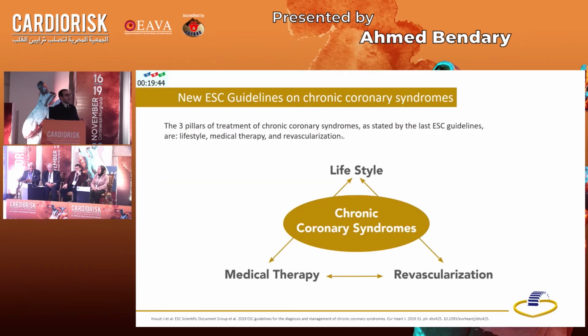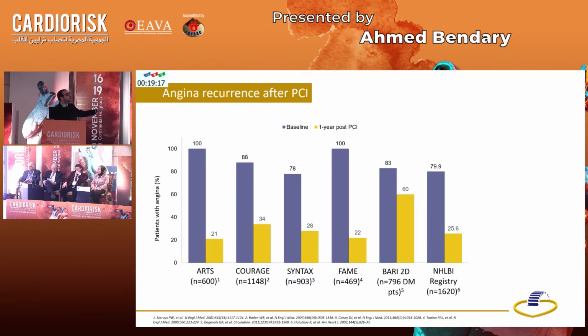We have also been taught in the guidelines that we have three pillars of treatment. Number one is lifestyle, and this should be emphasized more than that. Lifestyle actually works. Number two is medical therapy. Number three is revascularization. The point I'd like to highlight here is that revascularization does not always resolve the whole problem of patients with chronic coronary syndrome. And we do have data.